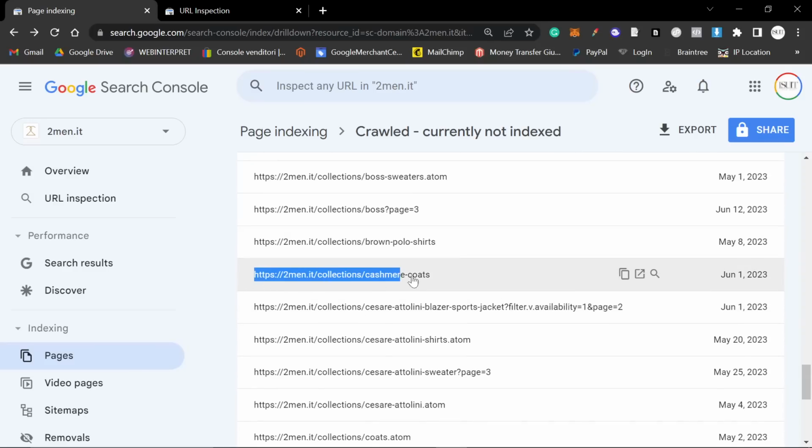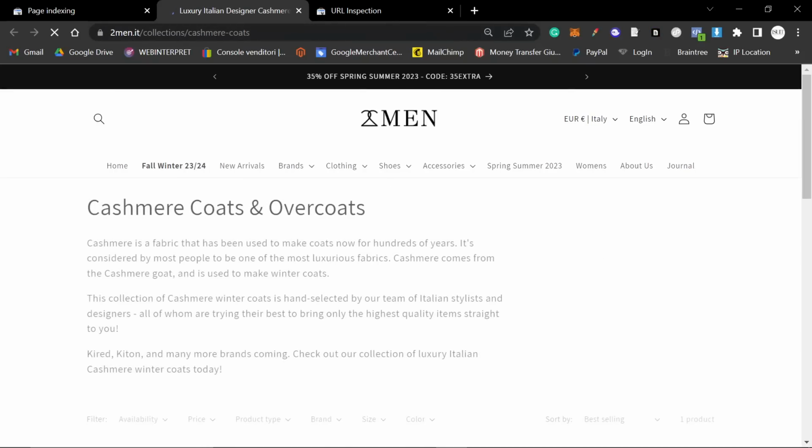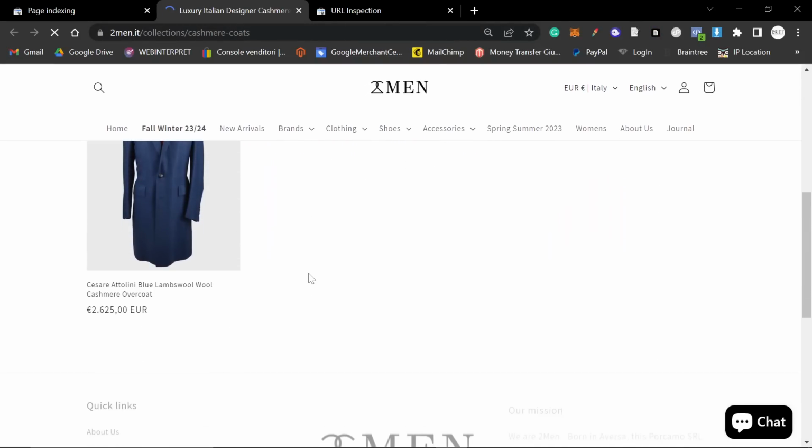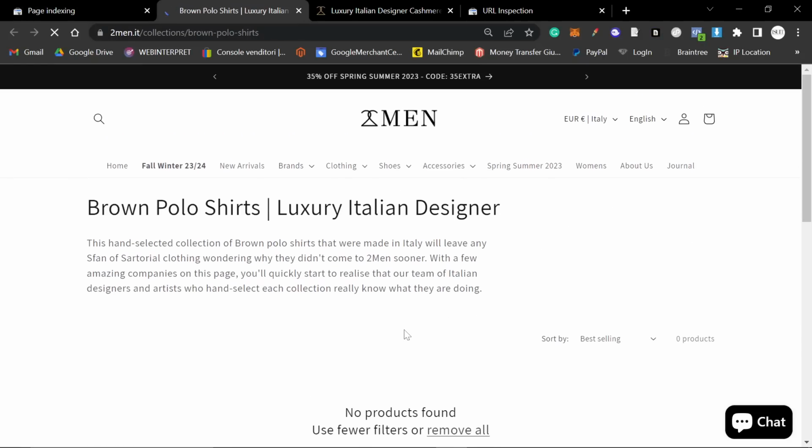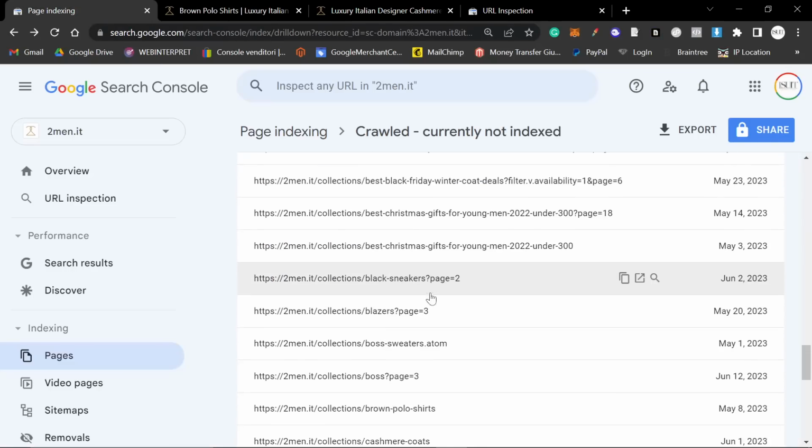However, you can also see that there are pages here that you would expect to be indexed, like cashmere coats. There's nothing here that says this shouldn't be indexed. The reason it's not indexed is completely different to the blog post. It's really, really hard to say why this collection here, okay, this collection doesn't have anything in it, so that's probably why it's not indexed.